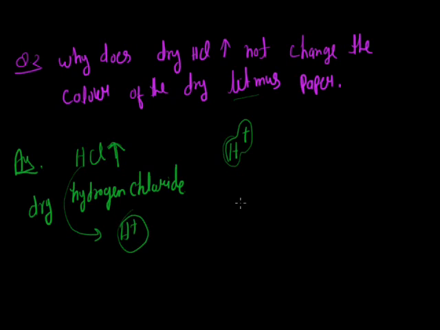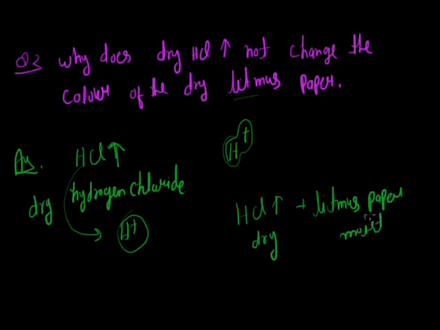Now, we have dry HCl gas, but if the litmus paper is moist, there will be a change in color. If we take blue litmus paper that is moist, meaning it is dipped in water, and HCl gas comes in contact with it, then this blue litmus paper turns red. When HCl contacts this litmus, the blue is converted into red.